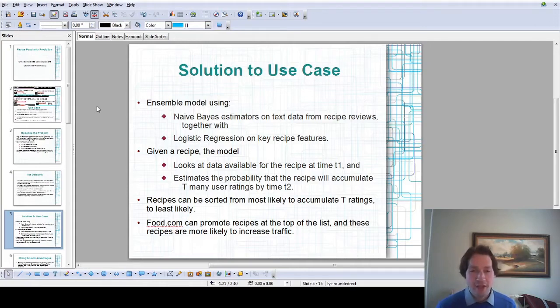And then the second step in the ensemble model is a simple logistic regression, which is trained on several key recipe features, which I'll describe in more detail in the technical talk quite soon.